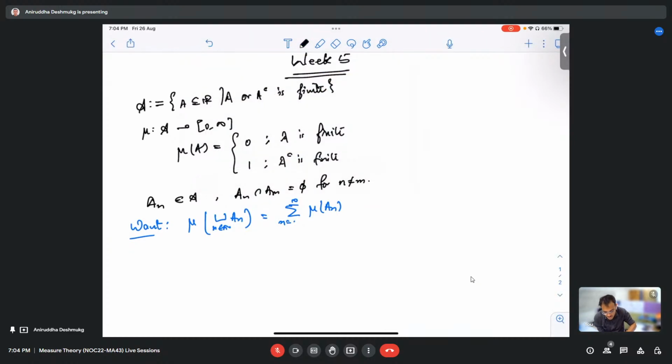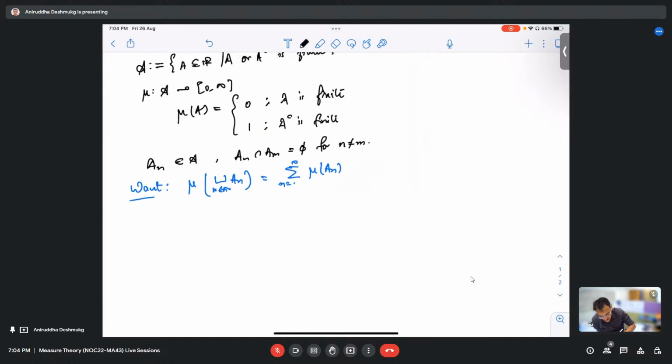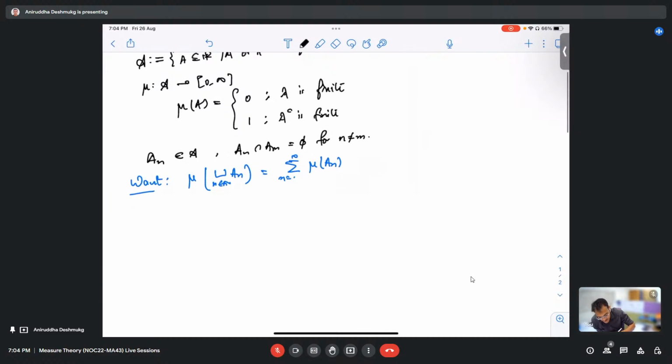Right now, if this whole union is finite, then what can we say? Although, are you sure that this is a measure?